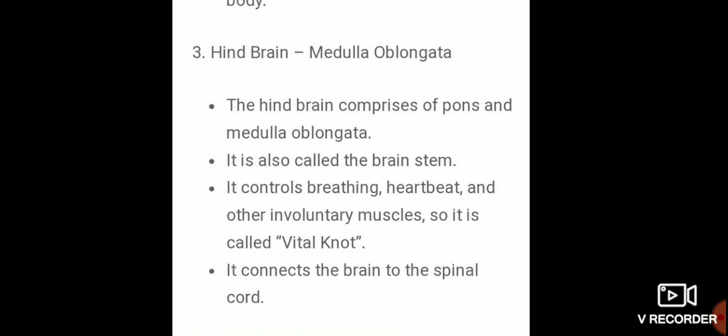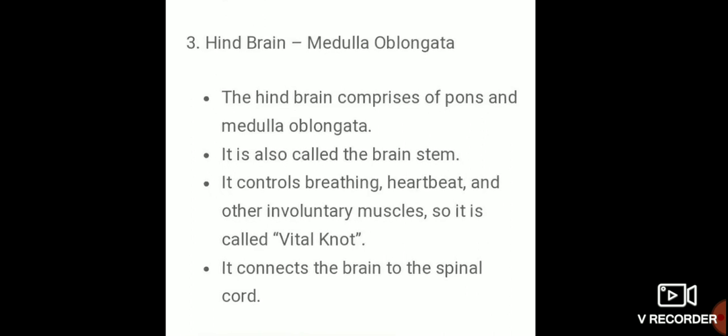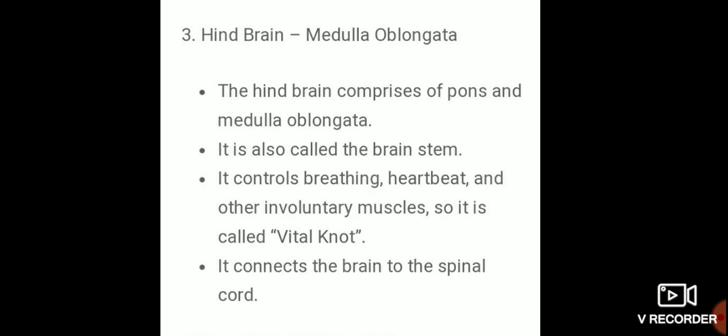It is also called the brainstem. It controls breathing, heartbeat and other involuntary muscles, so it is called the vital knot. Then it connects the brain to the spinal cord.